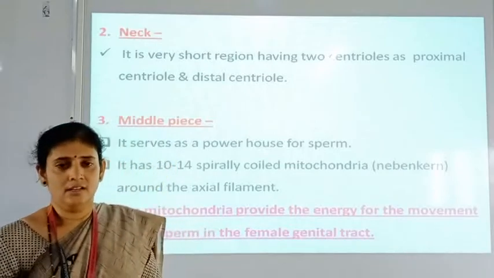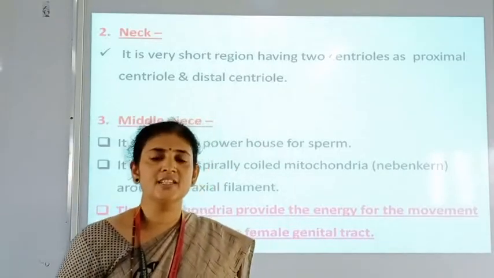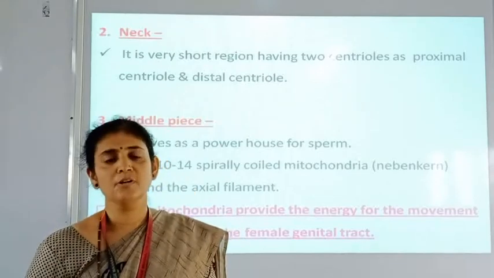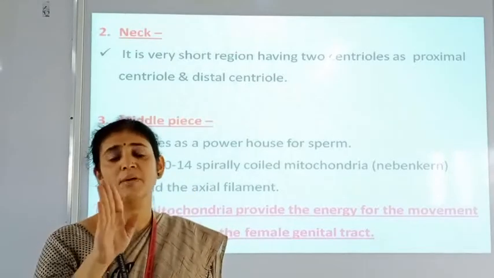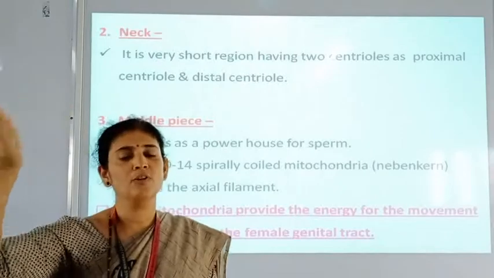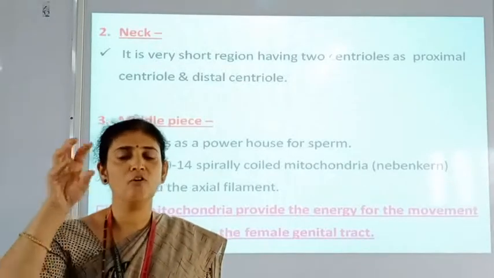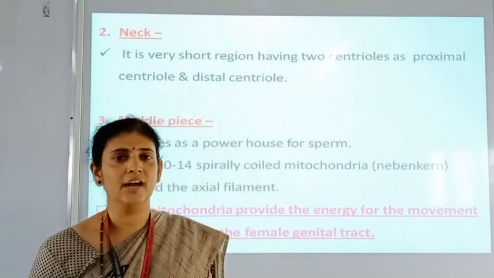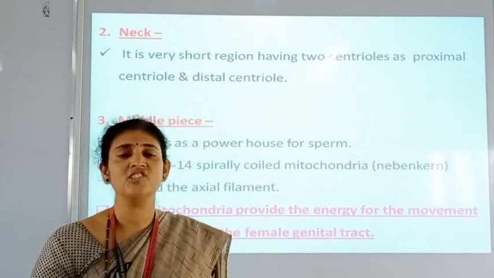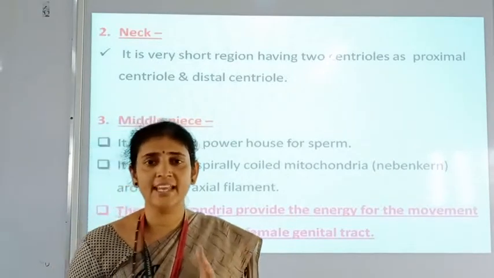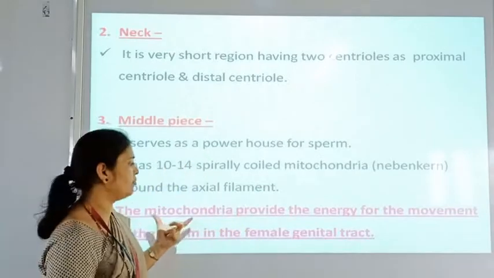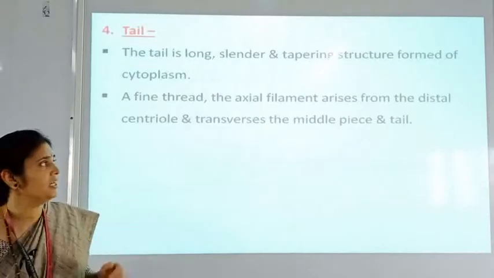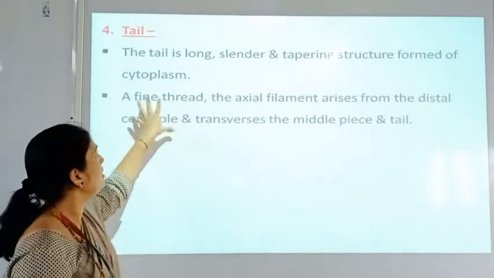When sexual intercourse is taking place, the sperms are ejaculated in the female genital tract and the sperms have to swim up to the ovum or the egg. The sperm has to swim up to where the ovum or egg is. And for that they require energy, and that energy is provided with the help of these mitochondria. So this is the third region, the middle piece, and the fourth part here is the tail.